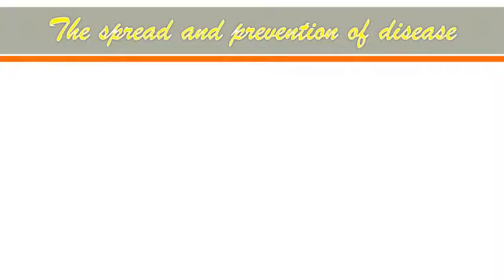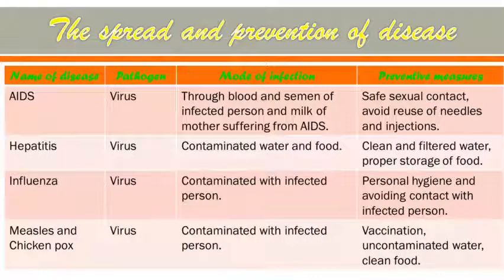So one chart is given in your textbook on page number 94. Let's see the different types of disease one by one. So first is AIDS, right? The full form of AIDS is acquired immunodeficiency syndrome, and if the person is suffering from this disease, the immune system of the person is badly damaged, and this disease is caused by the pathogen virus, right?